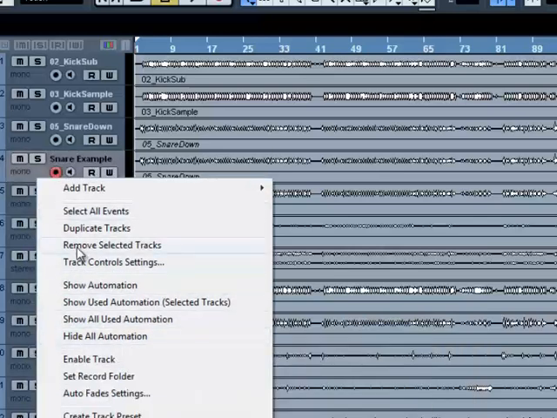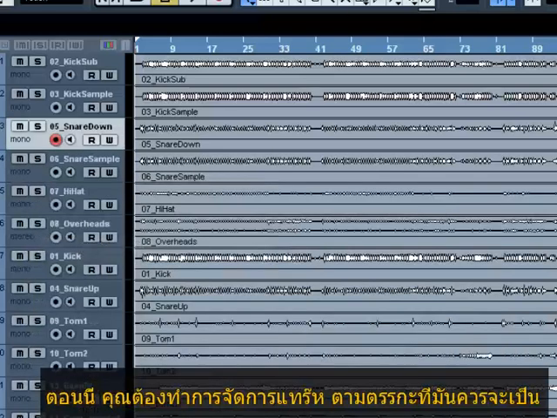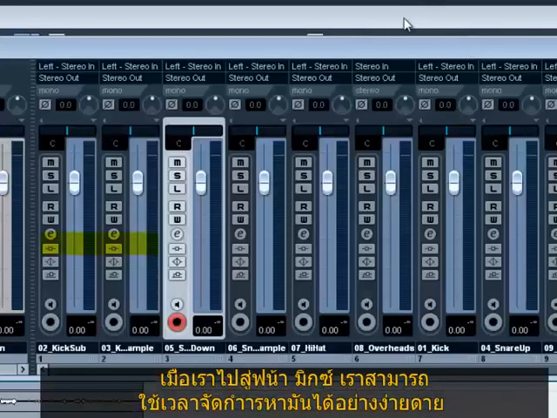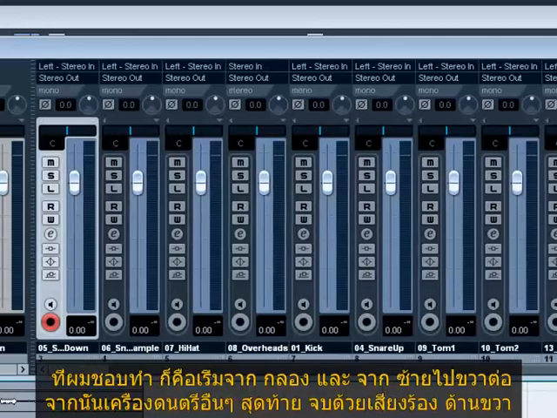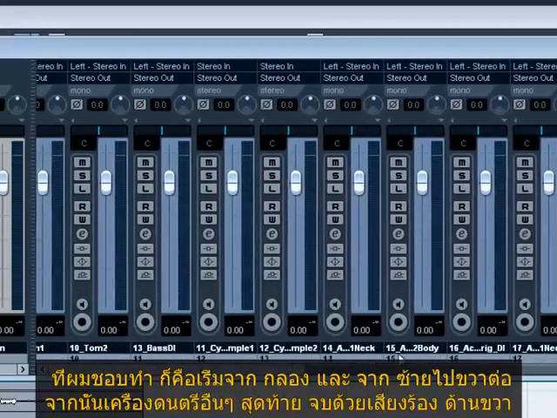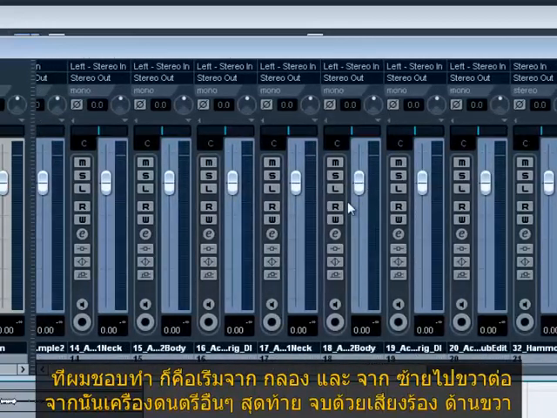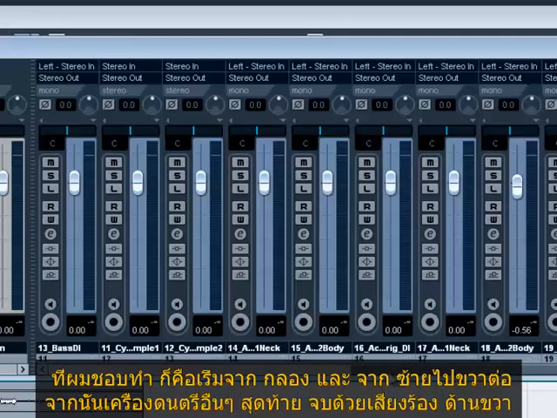Now we'll need to rearrange these tracks in some sort of logical order so that when we go to the mix page we can very quickly navigate to what we want to change. I just have my way of doing things. I usually start with the drums from left to right, going up to the instruments, and then finally the vocal on the right hand side.